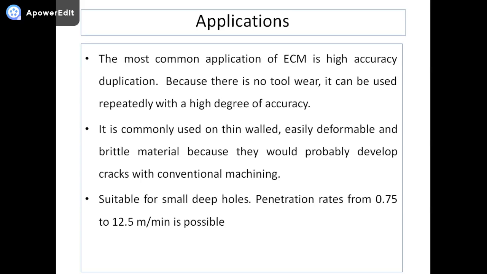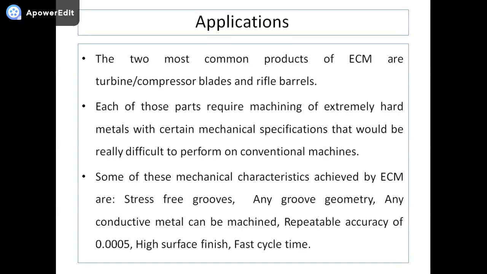Penetration rates from 0.75 meter per minute to 12.5 meter per minute are possible with the help of this process. The two most common products of ECM are turbine and compressor blades and rifle barrels.